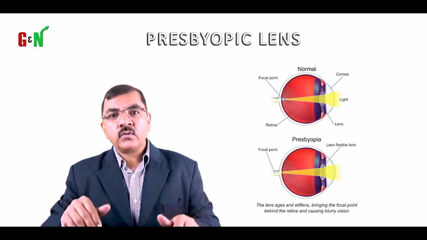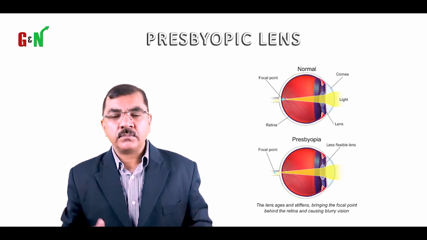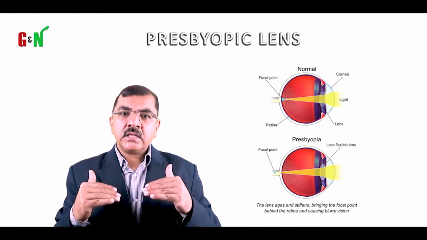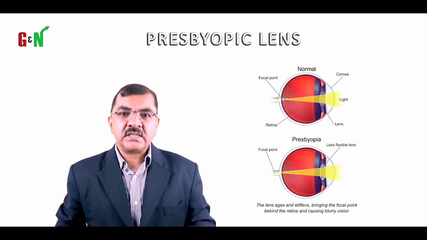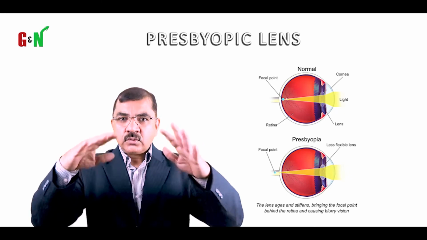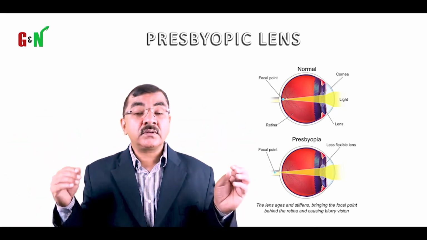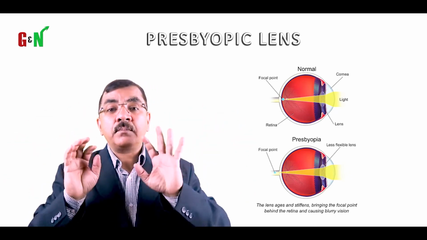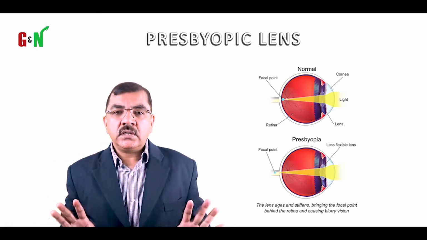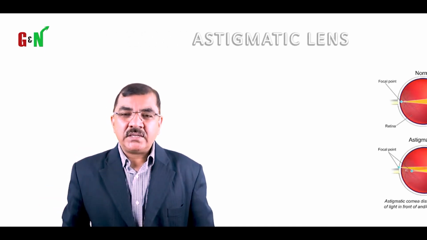We'll discuss more when we talk about myopia, hyperopia and presbyopia, but a reading lens is always a plus lens. It comes at the bottom. So when we talk about progressive lenses, we'll talk in detail about reading lenses, but right now we are only talking about a convex lens and a concave lens. Then we will also talk about astigmatic lenses.